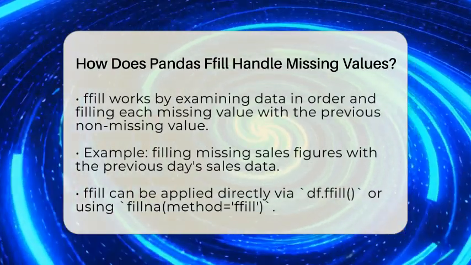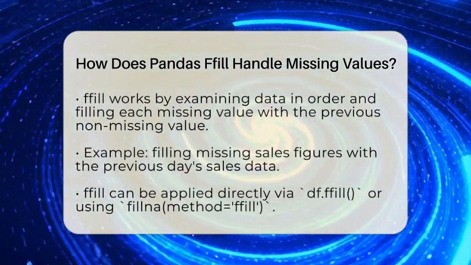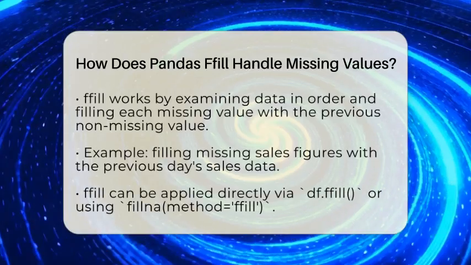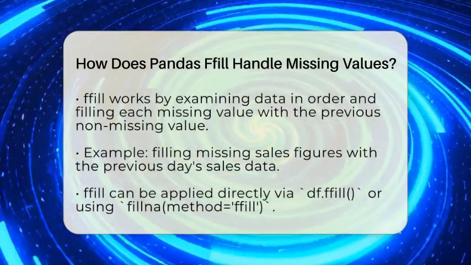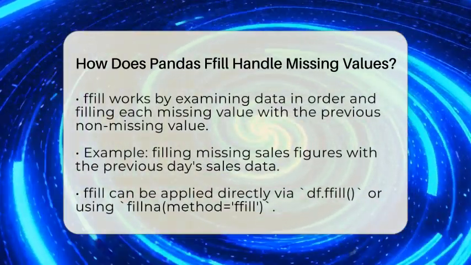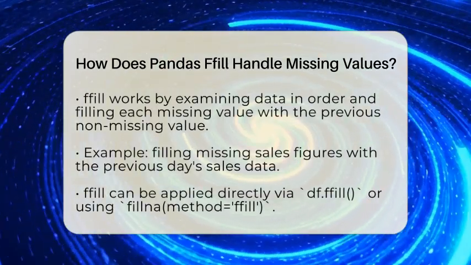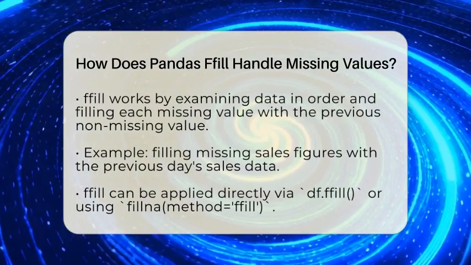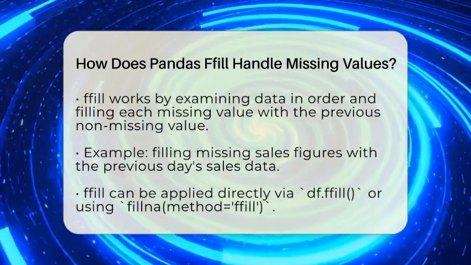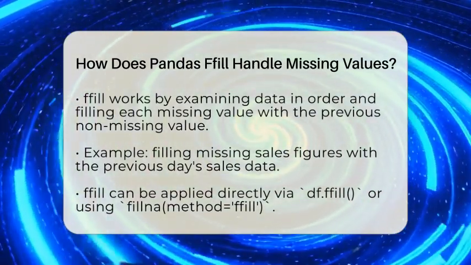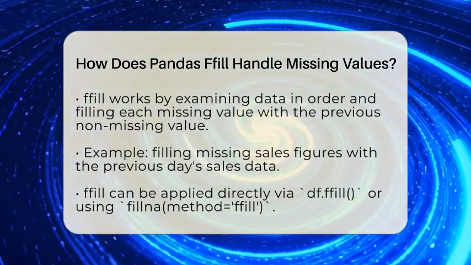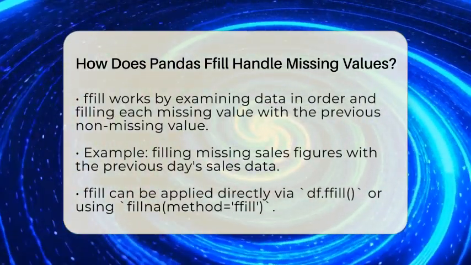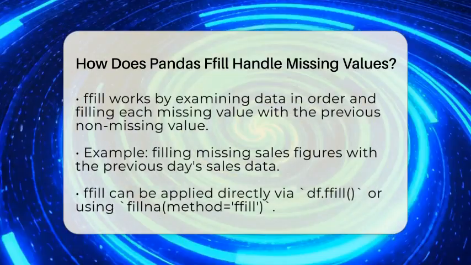You can apply ffill directly to your data by calling the method on a Pandas DataFrame or Series. For example, if your data is in a DataFrame called df, you can write df.ffill(). This will fill all missing values in the DataFrame by propagating the last valid value down each column. Alternatively, you can use the fillna function with the parameter method set to ffill. That looks like df.fillna(method='ffill'). Both ways do the same thing, but using ffill directly is often clearer and more straightforward.